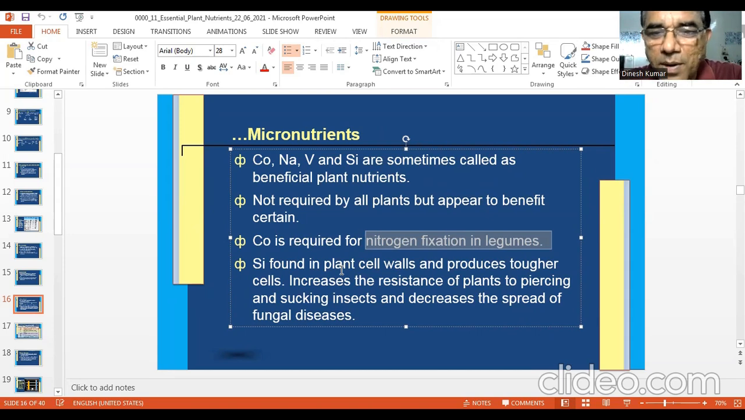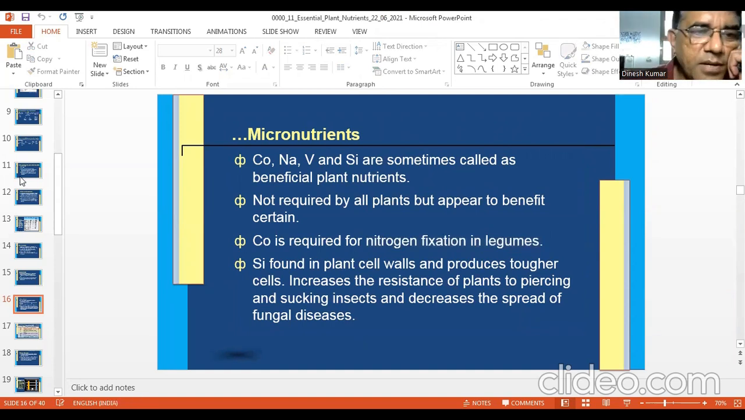So silicon is found in plant cell walls and produces tougher cells, increases the resistance of plants to piercing and sucking insects, and decreases the spread of fungal diseases. So silicon has a very important role. Though it is not essential, it is beneficial for cereals.